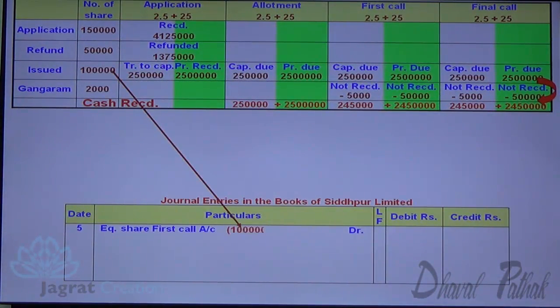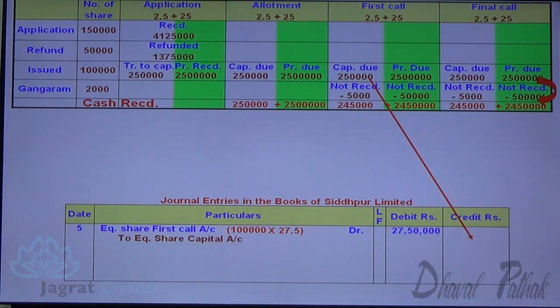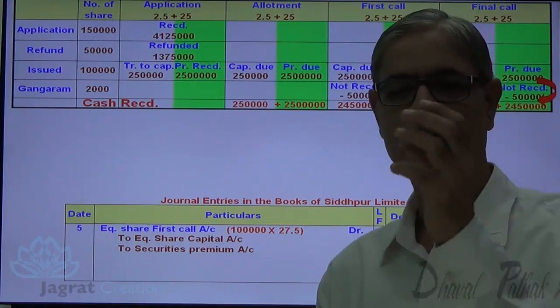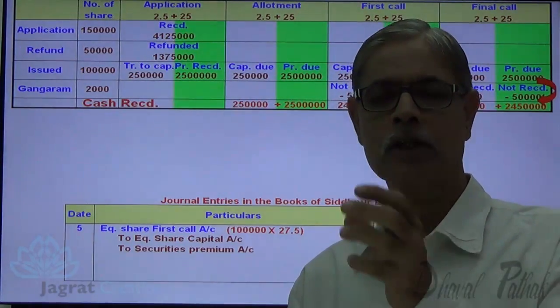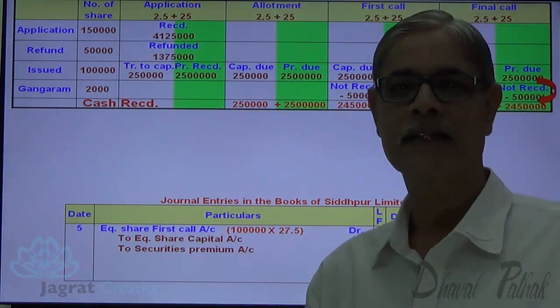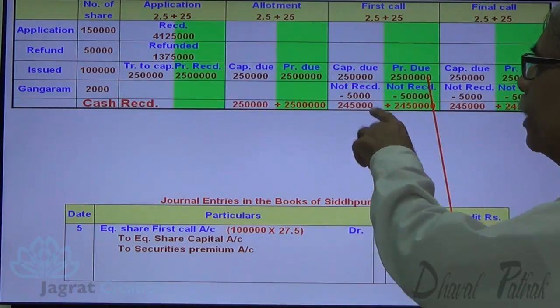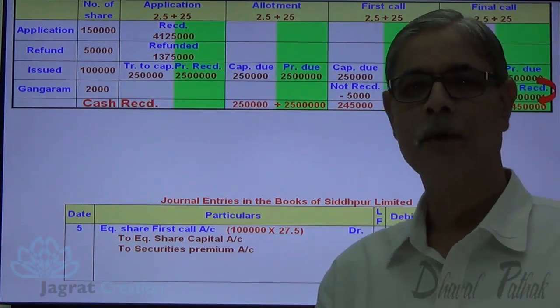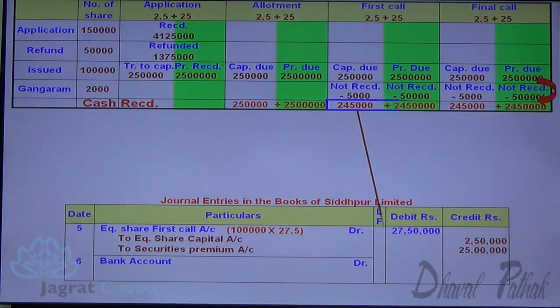Equity share first call account debit 1 lakh into 27.5, to equity share capital account credit 2,50,000 and security premium account credited on due basis 25 lakhs. So this is the amount receivable on first call, being demanded by the company. I have received 55,000 rupees less. So what is the amount received? Amount received is 2,45,000 plus 24,50,000. That's the amount received. That will be debited to bank account. Bank account debit 26,95,000 to equity share first call account credit 26,95,000.